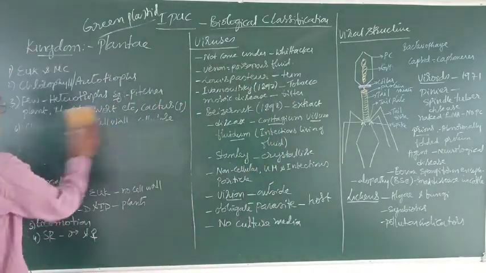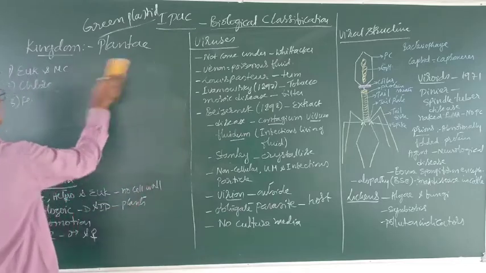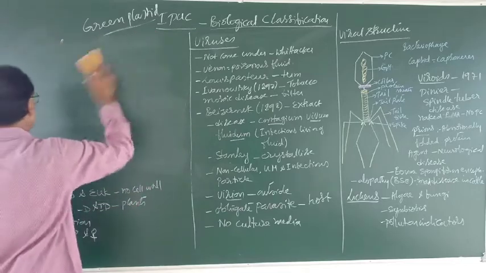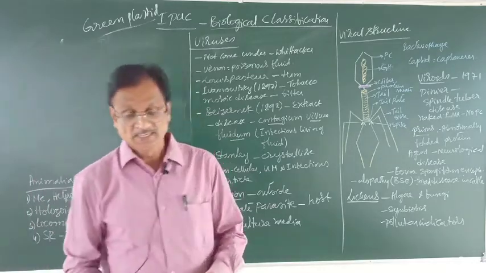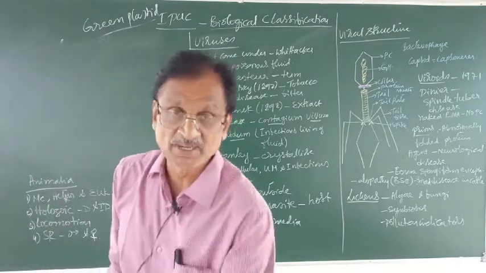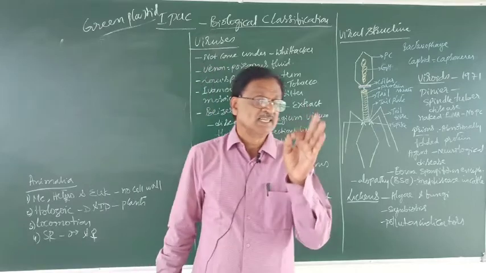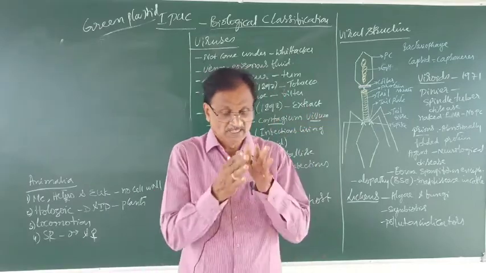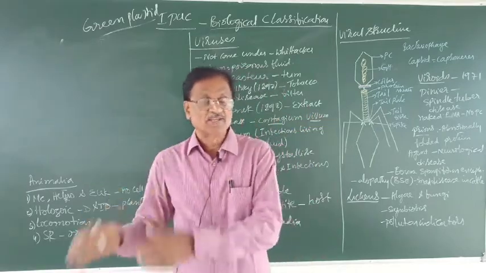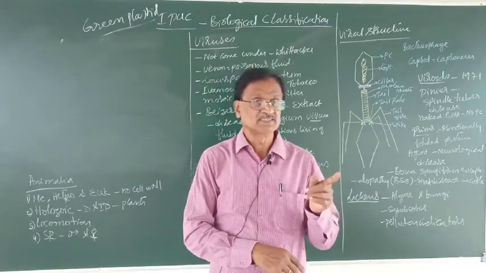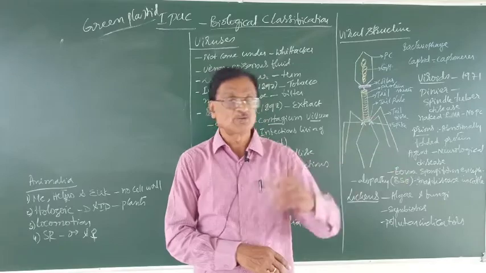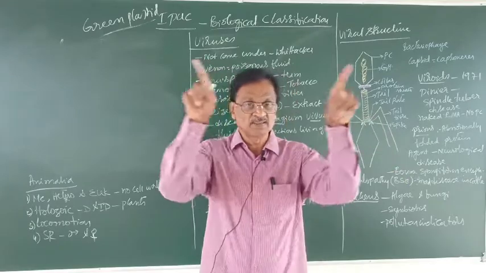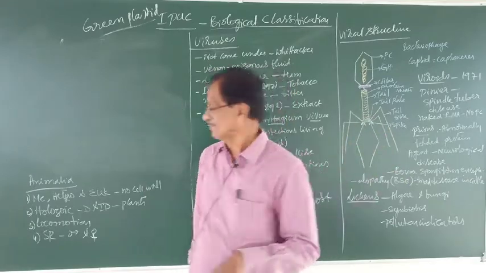Now, let us take up the next kingdom, that is Animalia. Here also only the important features of Animalia are explained. The rest of the animal characters will be discussed when we take up the different phyla.